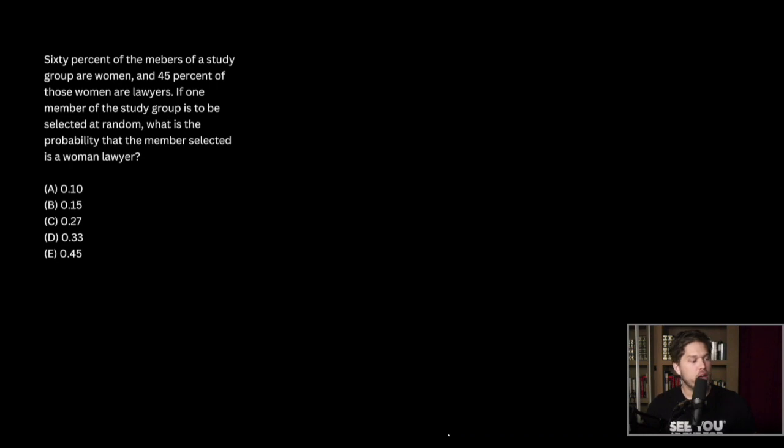60% of the members of a study group are women, and 45% of these women are lawyers. If one member of the study group is to be selected at random, what is the probability that the member selected is a woman lawyer?